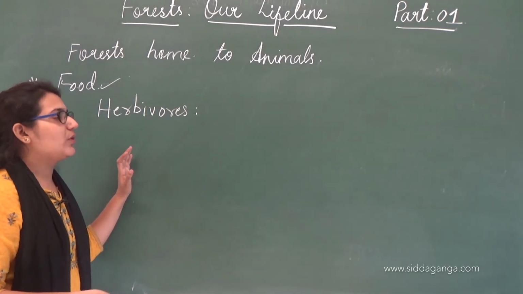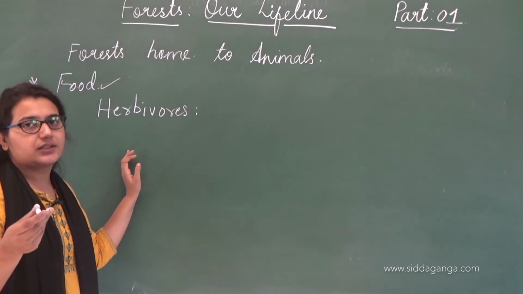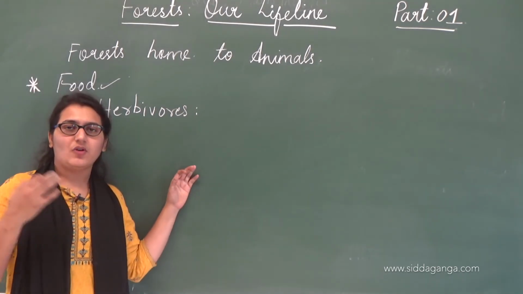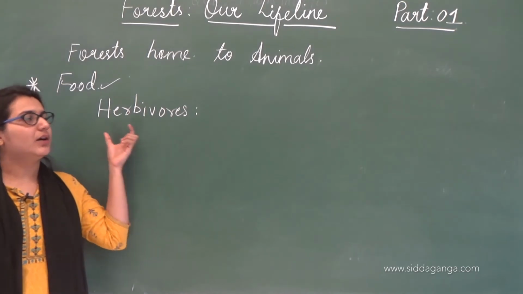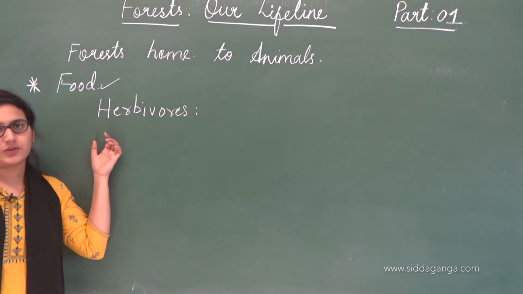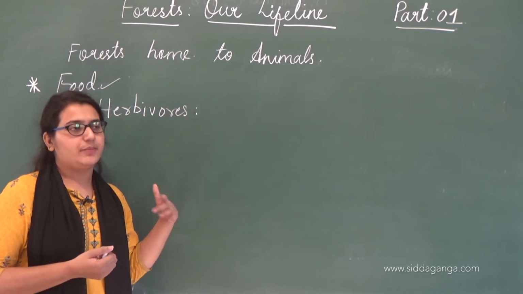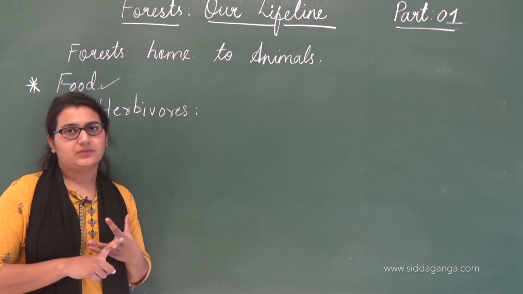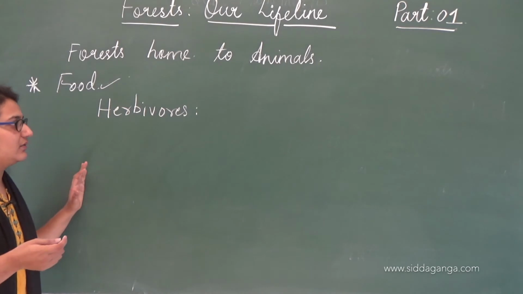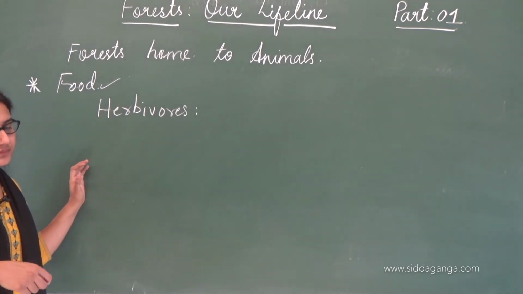So first is the herbivores. As we all know, herbivores are the animals which feed only on plants. See the term herb; herb means plant. Only plant eating animals are called herbivorous. Example: cow, goat, rabbit, etc. So these are herbivores.